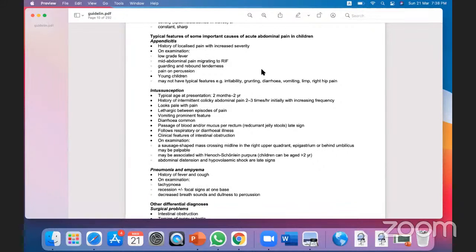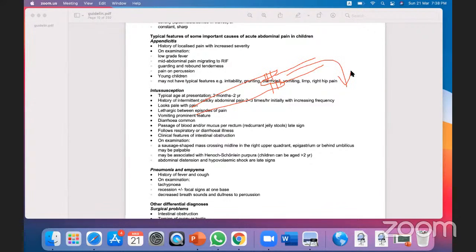So this is just like a telescope. Suppose this is the organ, this is the intestine, and some part is invaginating into there. This is another part, so this part is invaginating here. This will compress the wall of the adjacent intestine, and there will be bleeding, there will be blood mixed stool. This is intussusception.